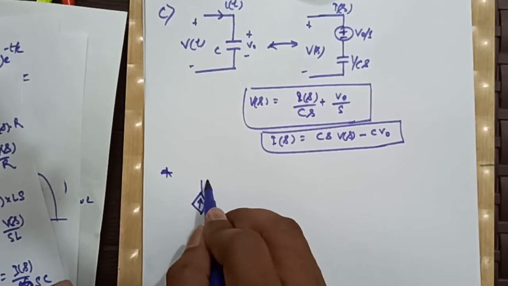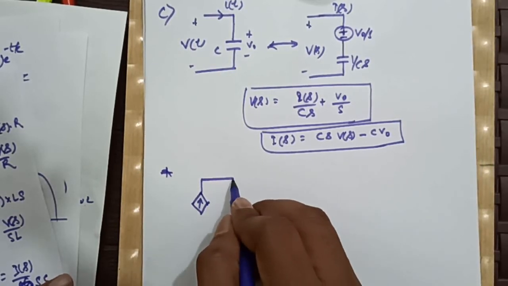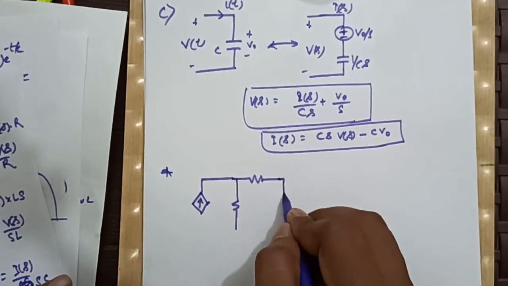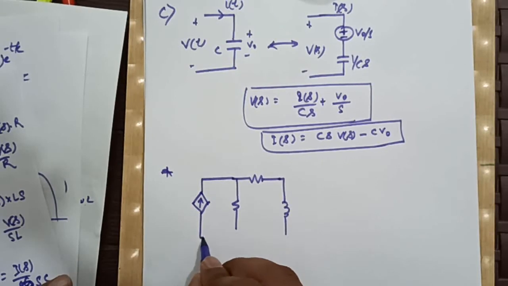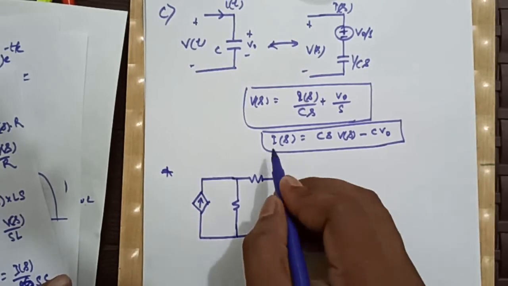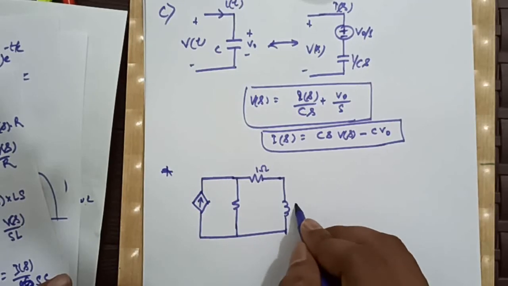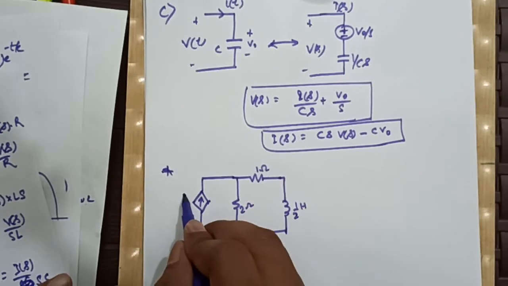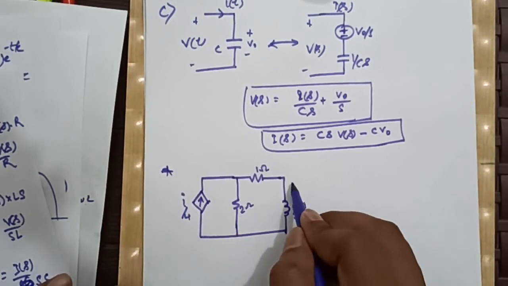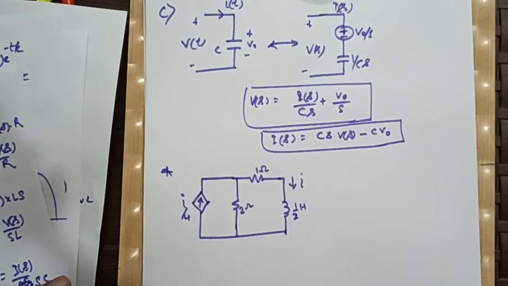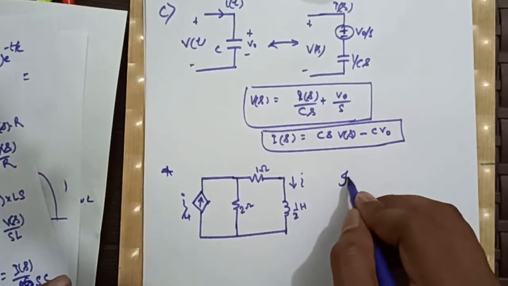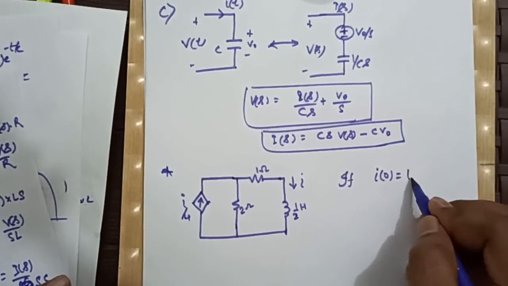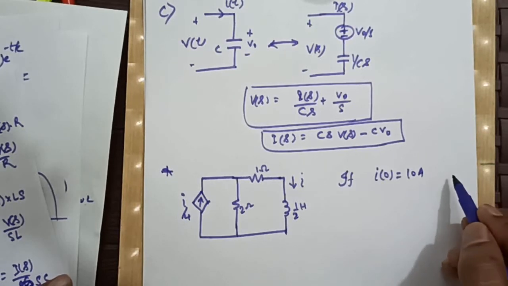A dependent current source, a resistance here, and an inductor here. This is 1 ohm, this is half Henry, this is 2 ohm, and this is I by 4, and that I is this current. Now the question is, if I0 is equal to 10 ampere, then